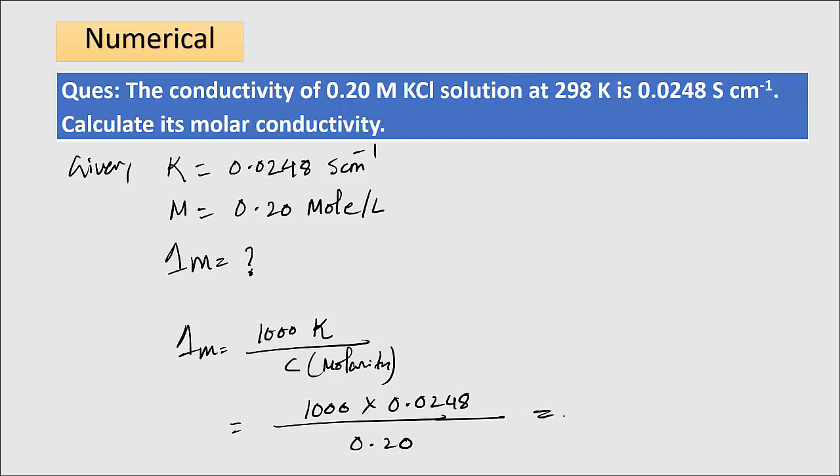So the result will be 124.0 Siemens centimeter square mole inverse. Remember the unit of the molar conductivity: Siemens centimeter square mole inverse.